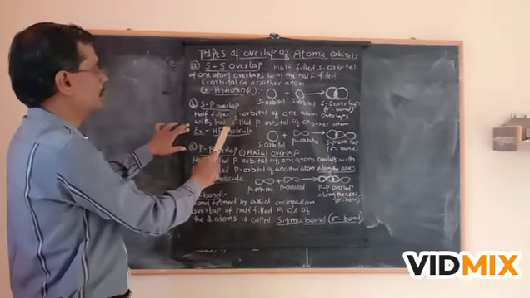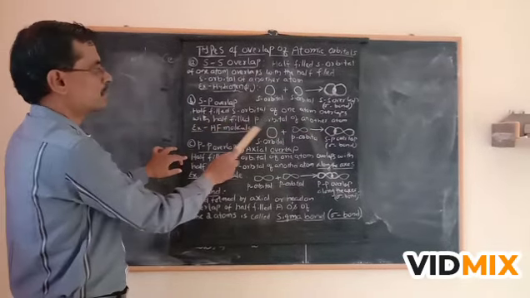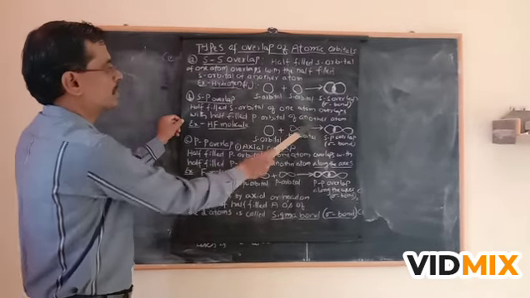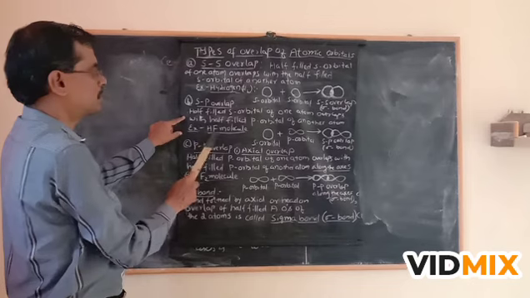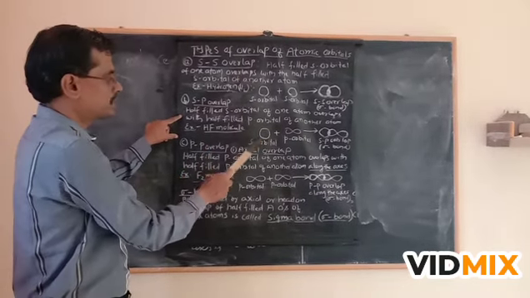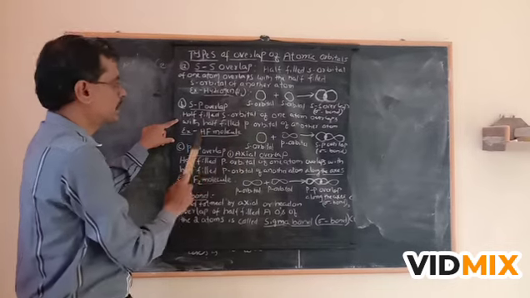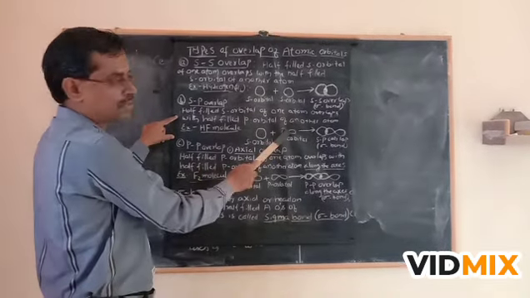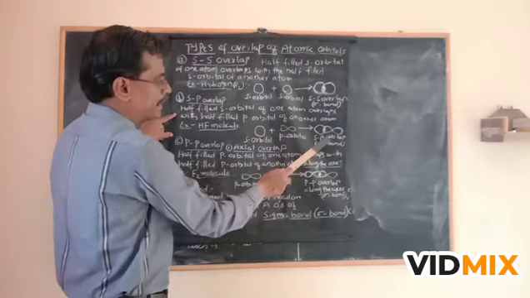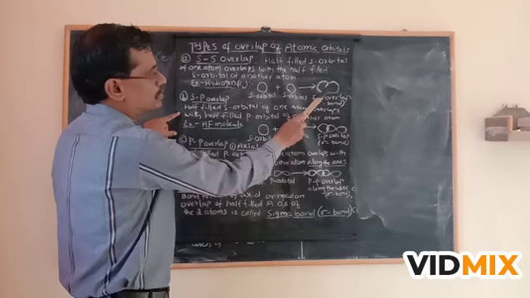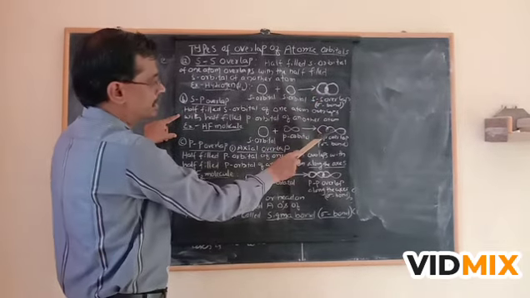B, SP overlap. Here, a half-filled s orbital of one atom overlaps with a half-filled p orbital of another atom. The example is the hydrogen fluoride molecule, HF. Here, the s orbital of hydrogen combines with the dumbbell-shaped p orbital of F to form the SP overlap. Here also there is a formation of a sigma bond. You can see the overlapping shown by the shaded area here and here.